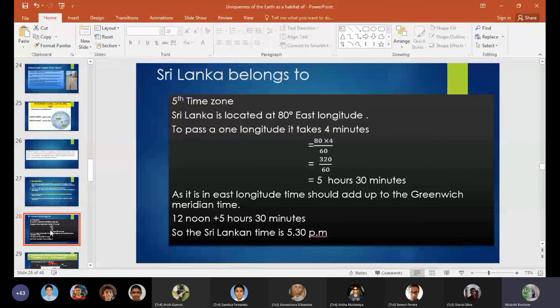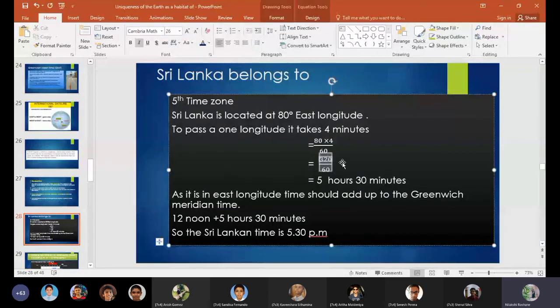So what you have to do is multiply 80 by 4. You get the answer as 320, in minutes. For one longitude it takes 4 minutes, so to find how many minutes it will take for 80 longitudes, you multiply 80 by 4 and get 320. Then you divide that answer by 60, because the answer is in minutes.